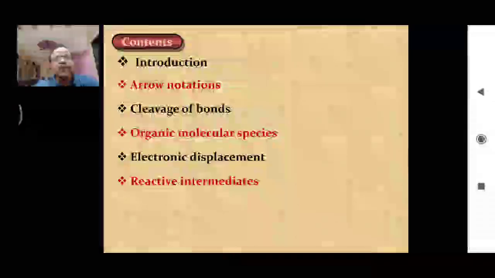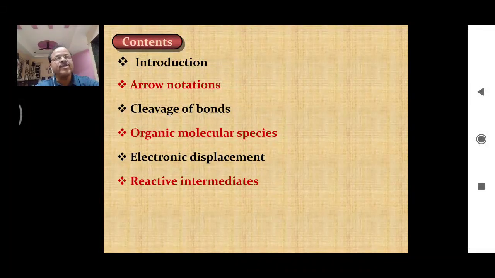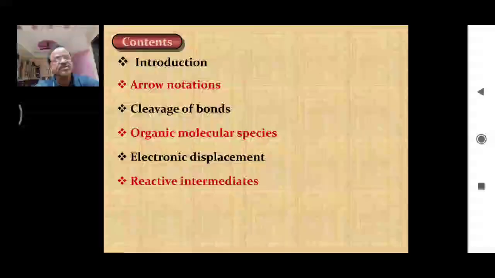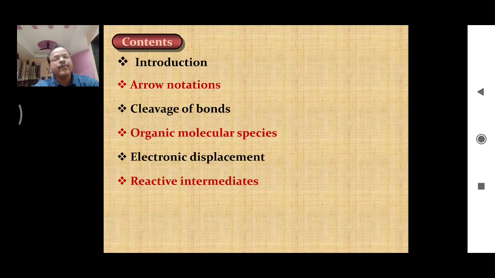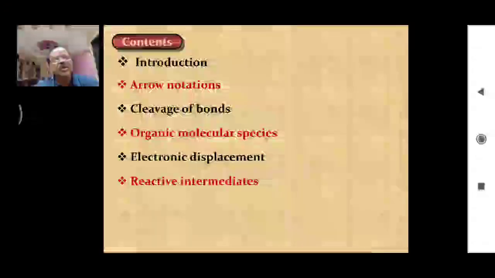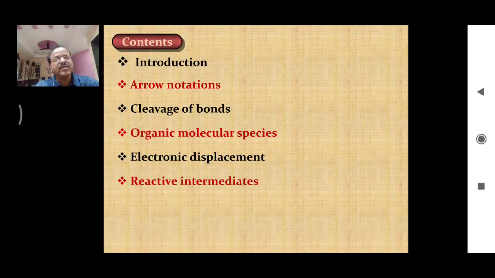Every organic reaction proceeds with the formation of some sort of intermediates. Which are those intermediates, how they are formed, what is the structure of these intermediates, what is the role of these intermediates, and what is the stability of these intermediates, we are going to cover under this point, reactive intermediates.